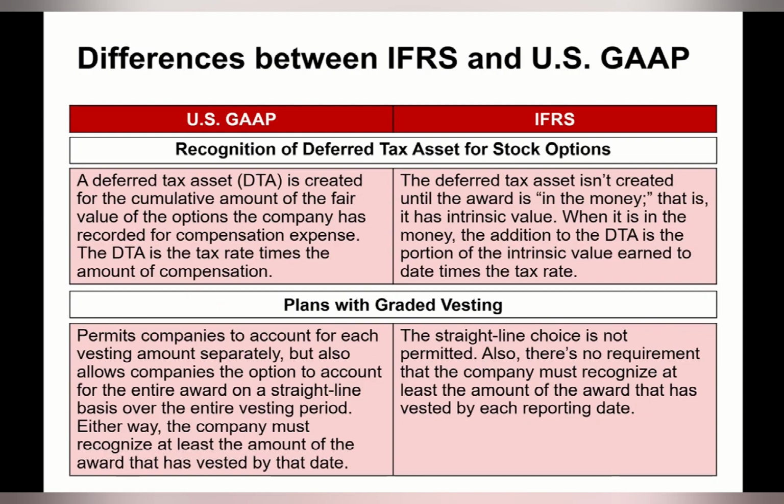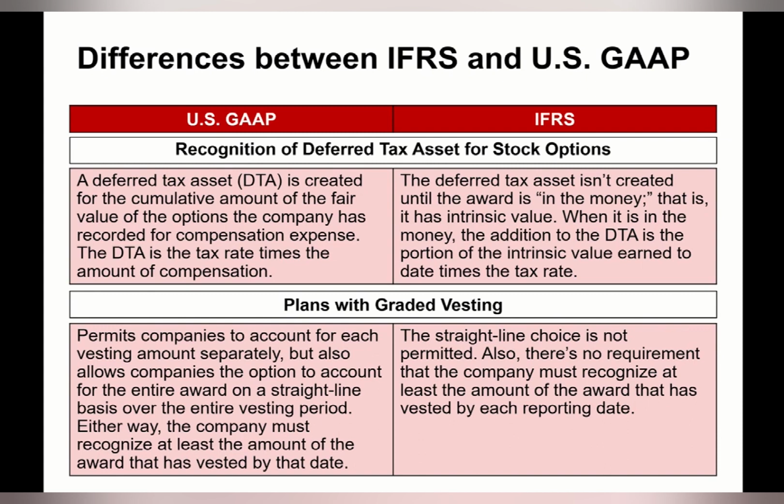Differences between IFRS and US GAAP. First, recognition of deferred tax asset for stock options. Under IFRS, the deferred tax asset is not created until the award is in the money. That is, it has intrinsic value when it is in the money.